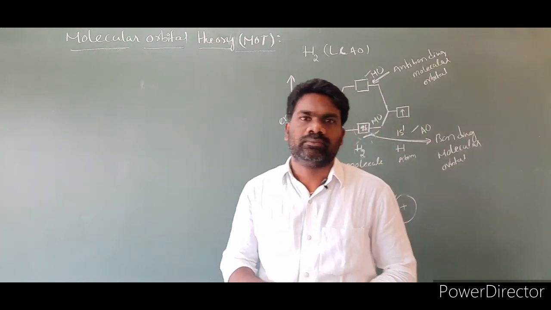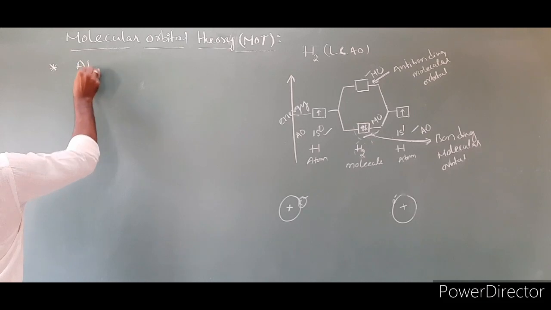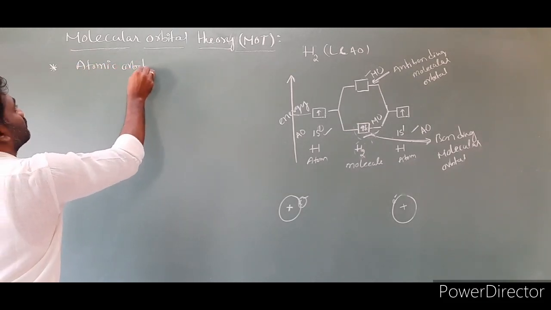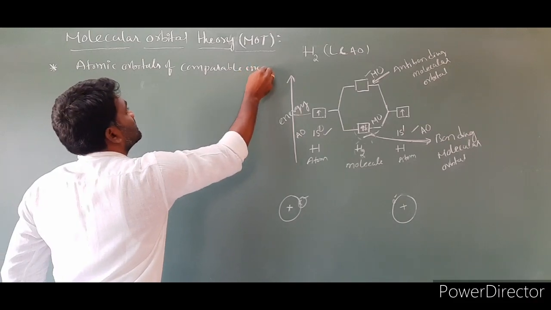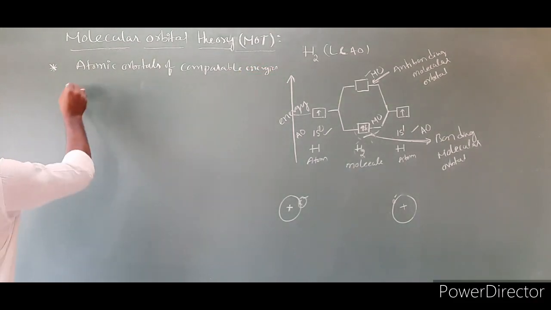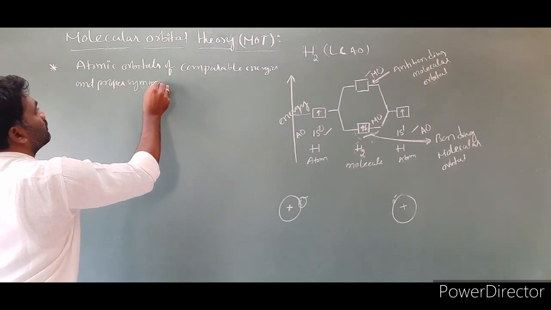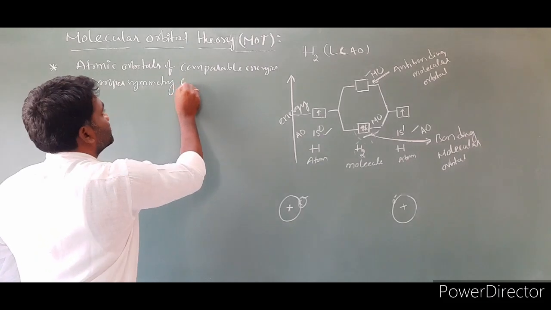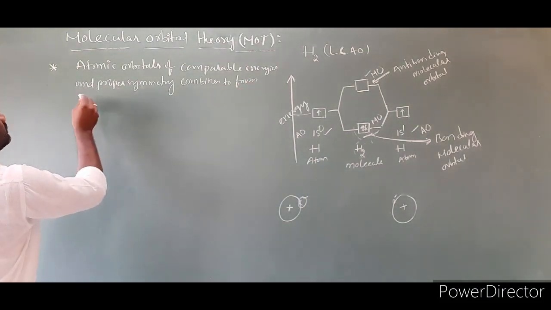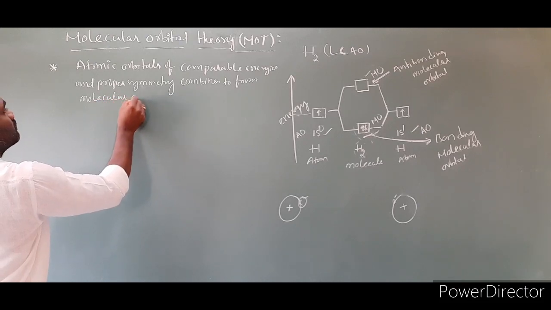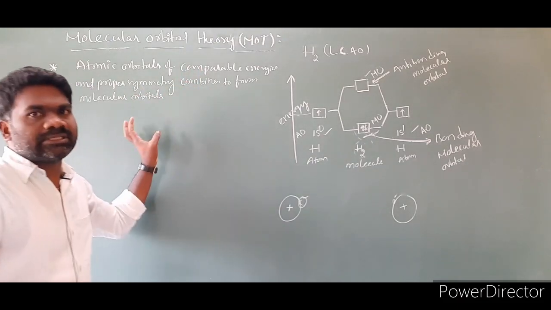Now, let us write them one by one. The first one: atomic orbitals of comparable energies and proper symmetry combine to form molecular orbitals. This is point number 1.